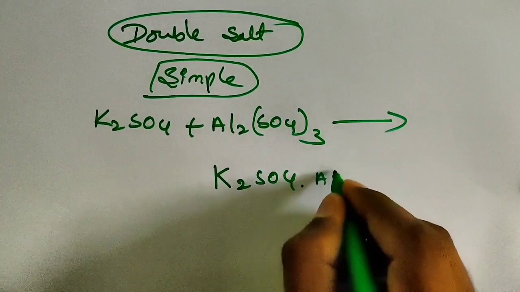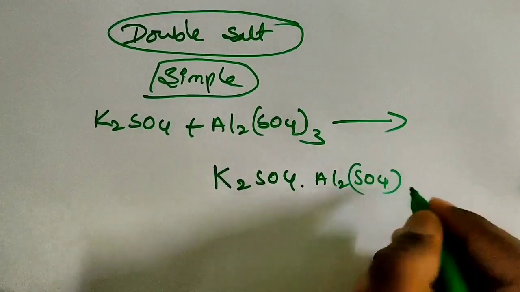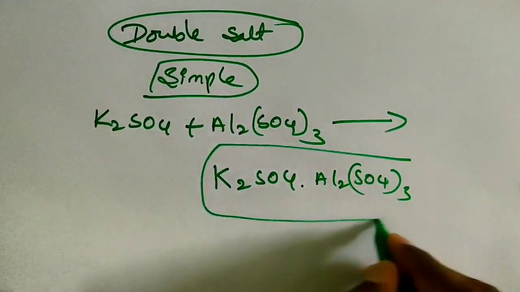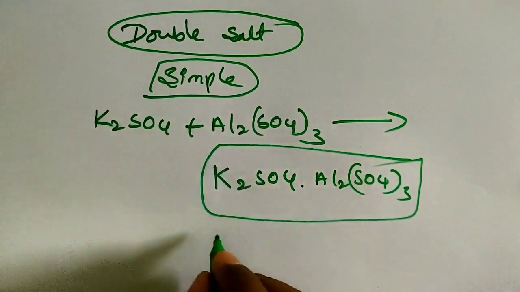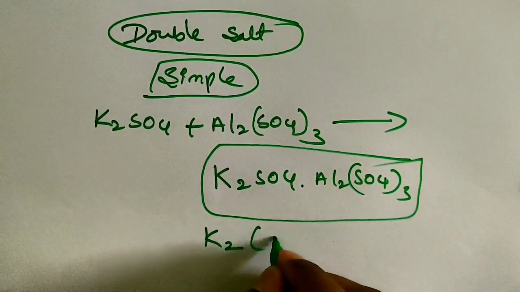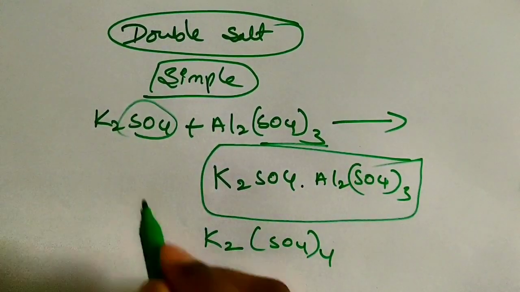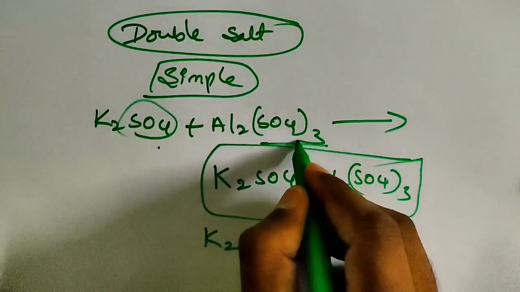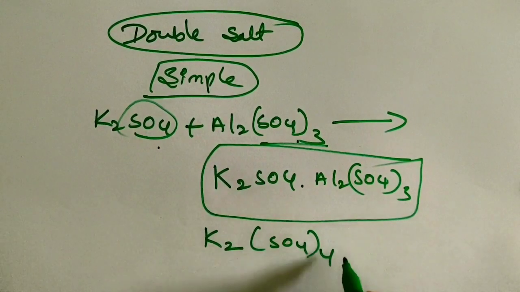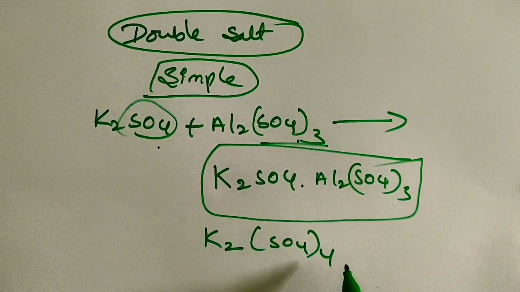K2SO4 and Al2(SO4)3. Clear children? You should not combine them and write K2SO4 with SO4 merged, because here there is one mole of SO4 and there 3 moles of SO4. So don't combine and don't write it that way. If you write like that, it will be converted into a coordination compound.